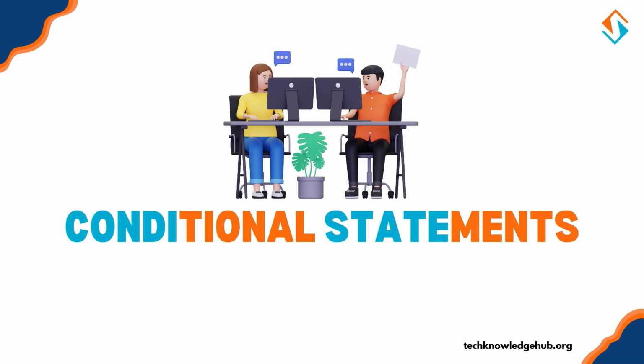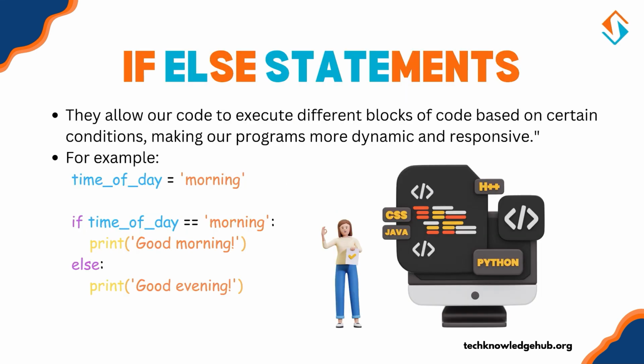In programming, we often need to make decisions. For example, if a user's score is above a certain threshold, we might want to congratulate them. Or if a customer's age is below 18, we might restrict access to certain features. This is what we call control flow. In Python, control flow is handled by if-else statements. They allow our code to execute different blocks of code based on certain conditions, making our programs more dynamic and responsive.